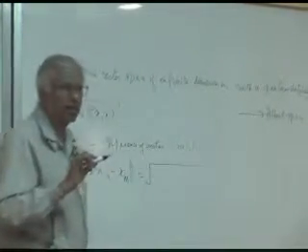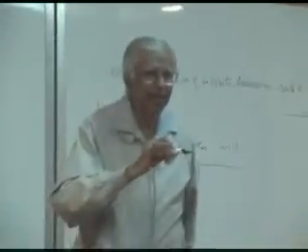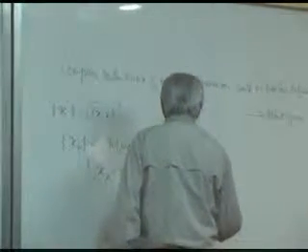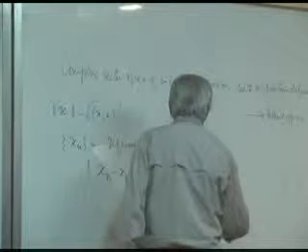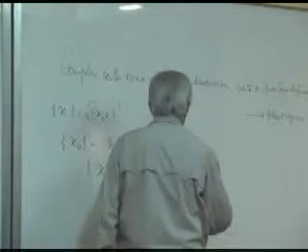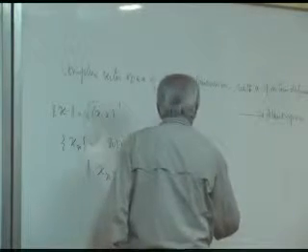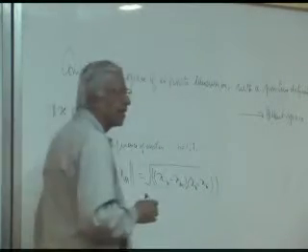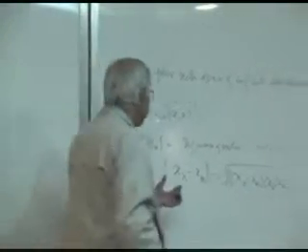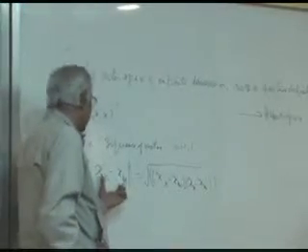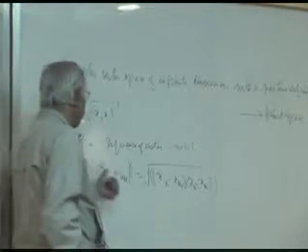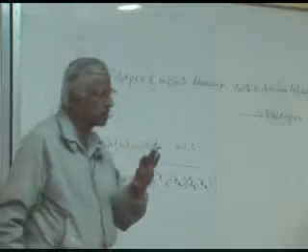Root of xn minus xm, scalar product with itself. Correct? Alright. So now we say this is a measure of the distance between the nth vector in the sequence and the mth vector in the sequence.